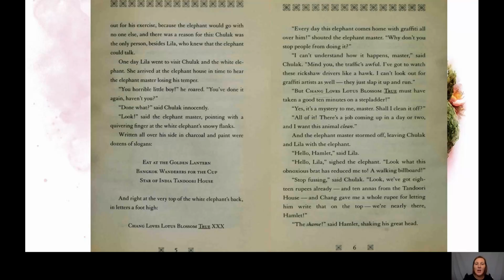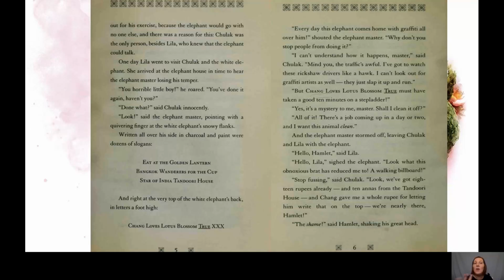Were dozens of slogans. Now, a slogan is something that captures somebody's eye. You might see slogans on the great big billboards that advertise things. You might see a slogan on the television. So slogans are a quick piece of information that captures somebody.